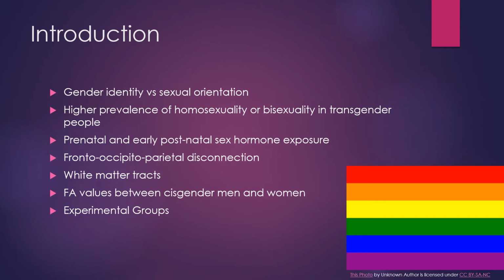Because of this, white matter tracts are going to be observed through DTI and FA because there have been previous links to white matter and sexual differentiation, with FA values being larger in cisgender men than cisgender women. The experimental groups will be transgender men and women, homosexual men and women, and heterosexual men and women. It is thought that FA values will be far less differentiated in homosexual men and women, or possibly sex reversed. For transgender people, the FA values will correspond to their identified gender.